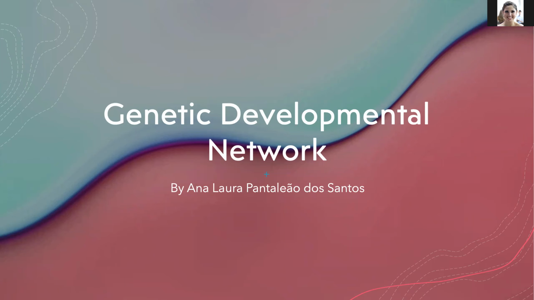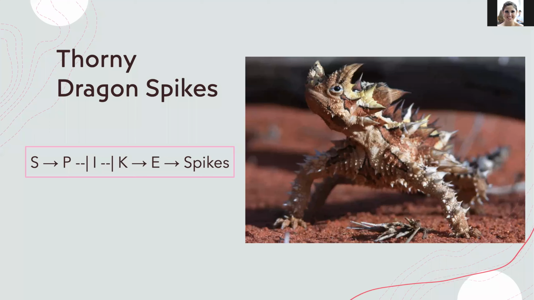Hello, today we are talking about developmental networks of genes. Here is a hypothetical network regarding thorny dragons. The letters represent genes in their DNA, and the protein produced from them reacts with the other genes, either blocking their transcription or stimulating it.